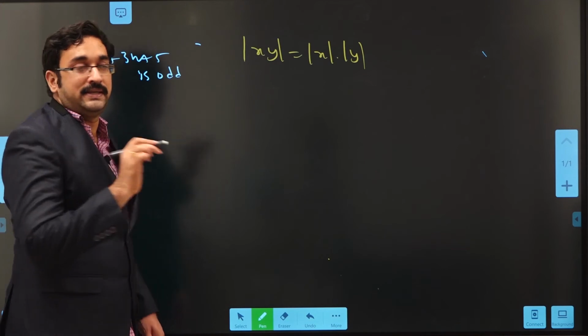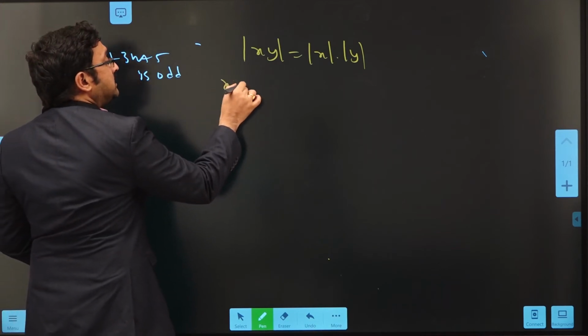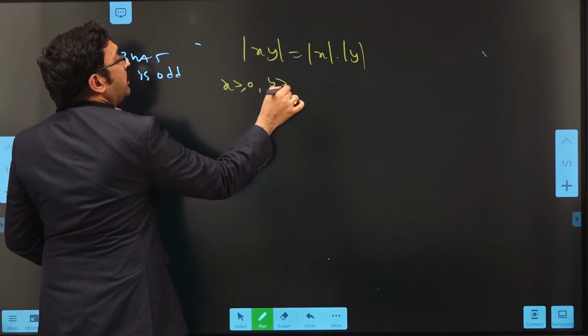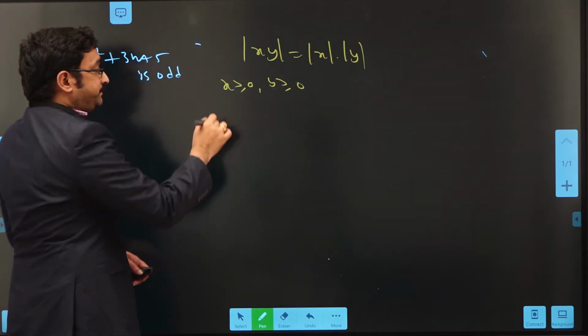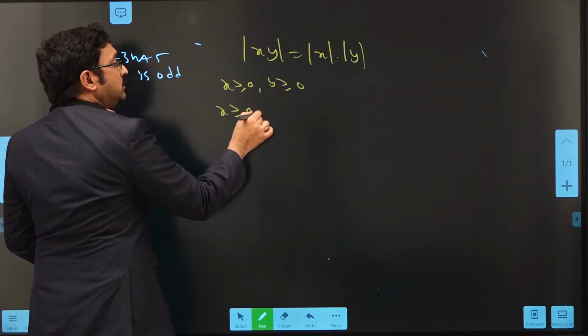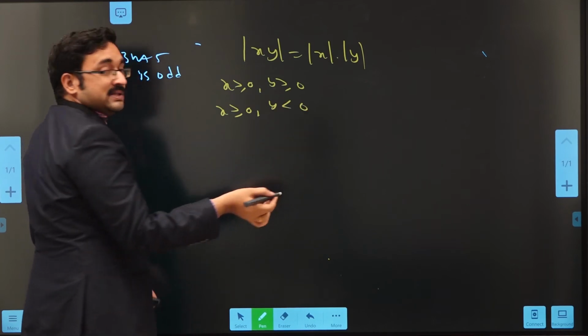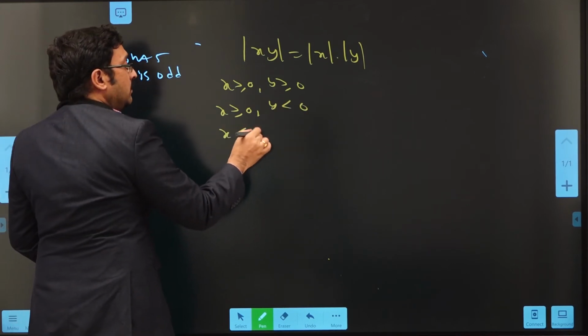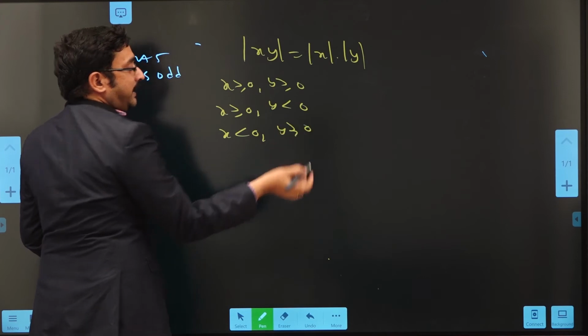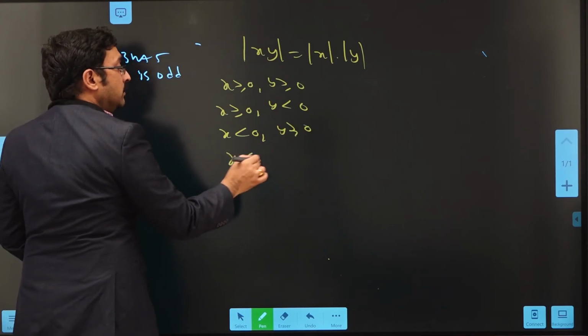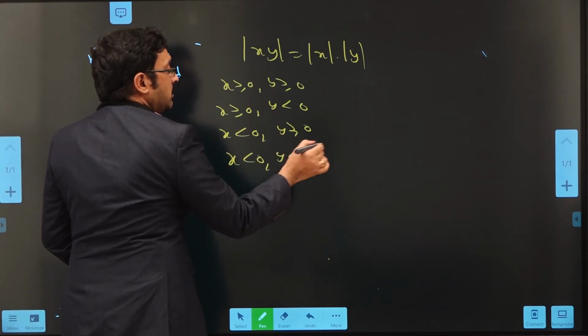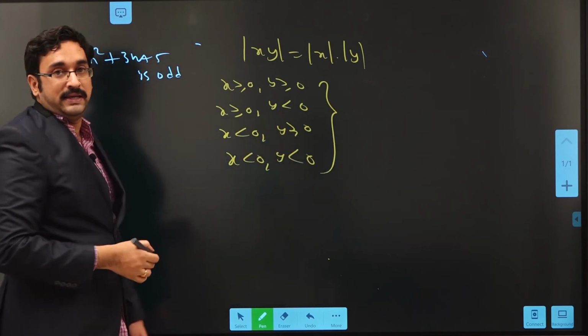We have four cases. First one is x is positive, y is positive. That is one case. X positive, y negative, one case. X negative, y positive, one case. X negative, y negative. All these are the possible cases.